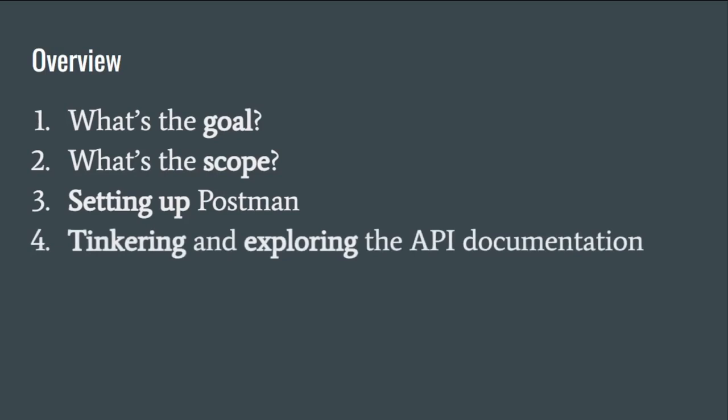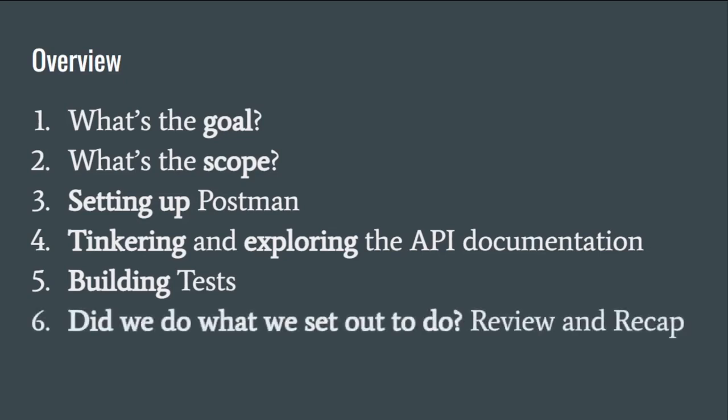Then I'm going to talk through my tinkering and exploring of the API documentation and what was made available. Then we're going to show you how I've built some of the tests that are related to the challenge. And then I'm just going to recap and see if we did what we set out to do and provide some other details there.